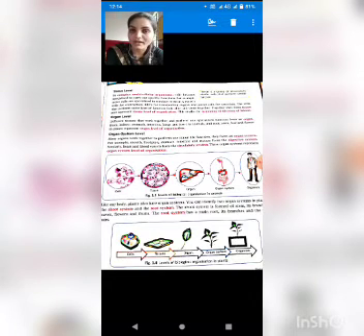Okay students, in plants also you can see the levels of biological organization. Cells form tissue. In figure 1.4, students, you are able to see cells forming tissue, tissues forming organ, organs forming organ system, and organ system forming organism. So in figure 1.3 we were talking about animals, in figure 1.4 we are talking about plants.